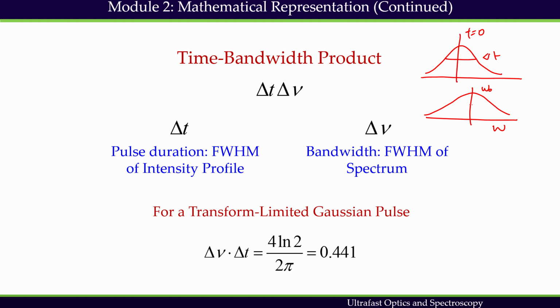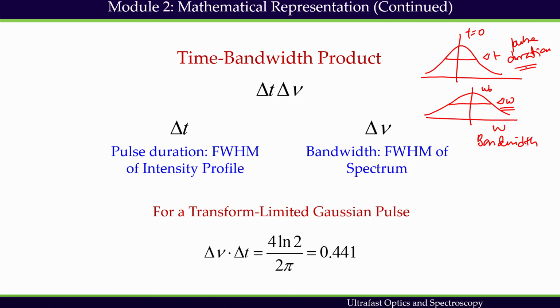So this is delta t and this is delta omega, and this delta omega is related to the bandwidth, and delta t is related to the pulse duration, which is the intensity full width half max, or the temporal duration of the pulse.